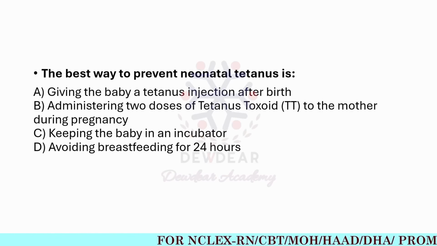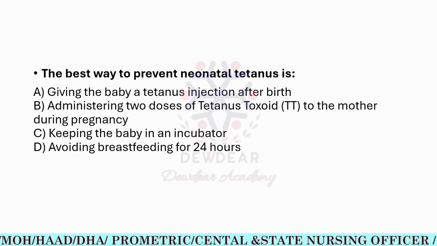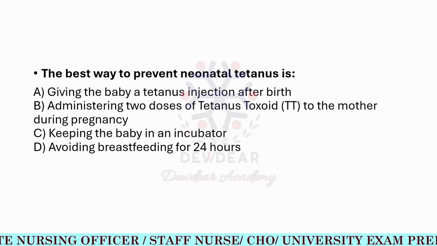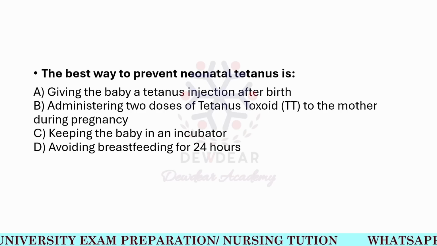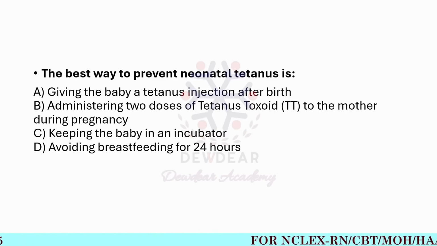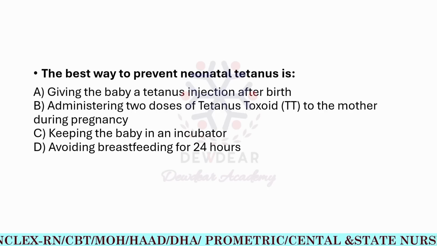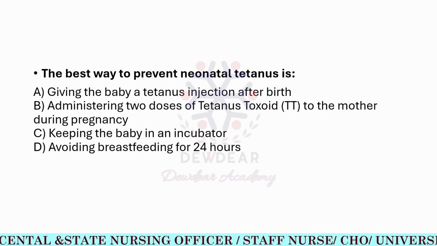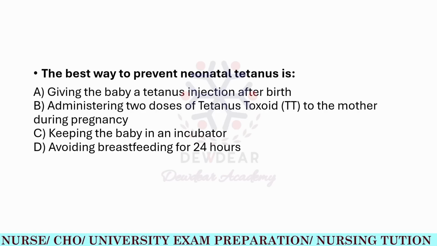The best way to prevent neonatal tetanus is, options: giving the baby a tetanus injection after birth, administering 2 doses of tetanus toxoid to the mother during pregnancy, keeping the baby in an incubator, avoiding breastfeeding for 24 hours. So first, giving the baby a tetanus injection after birth is not effective as a preventive measure, because neonatal tetanus occurs due to contaminated delivery practices. So if we are giving the injection after birth, it may not be considered as an effective preventive measure.